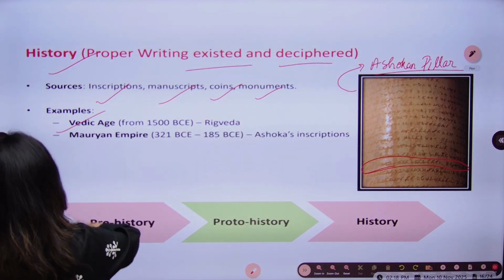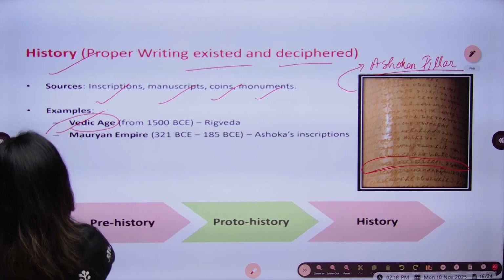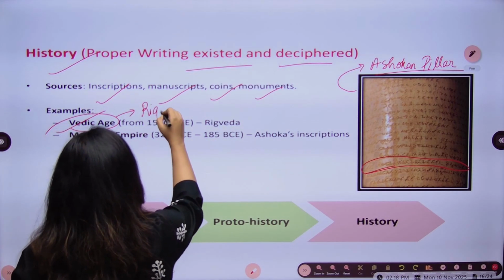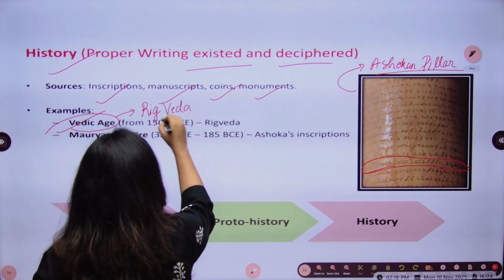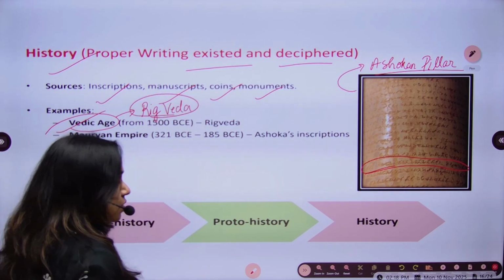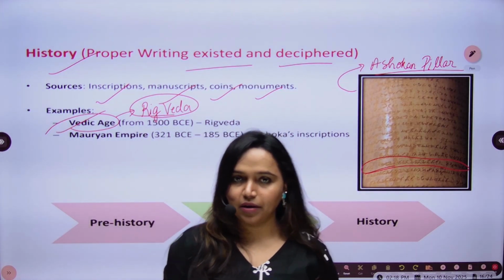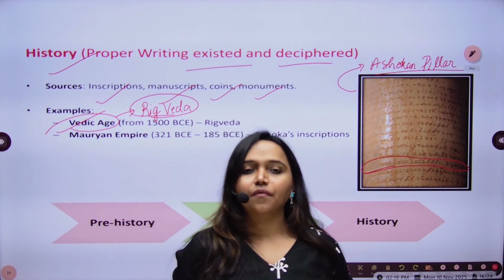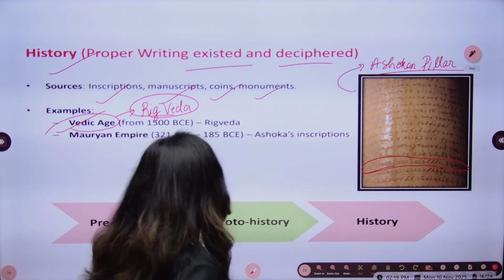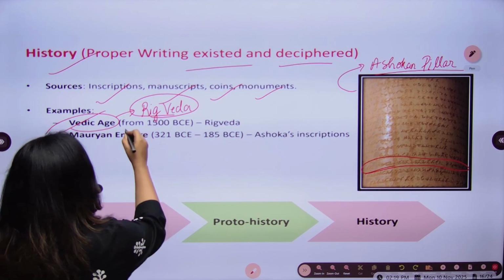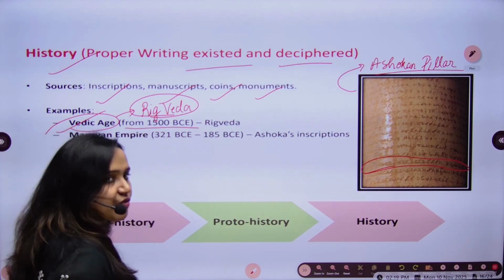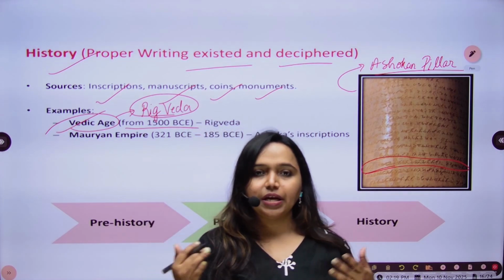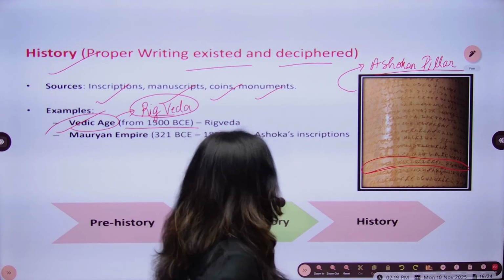Okay, so the first age which is the example of history is the Vedic age, where the first literary source which was written was the Rig Veda, which is one among the 4 Vedas available to us. So this was the earliest written literary source available when it comes to the history of India. The Vedic age started from around 1500 BCE after the Indus Valley civilization. We will study about this particular Rig Vedic era in detail in our upcoming lectures.